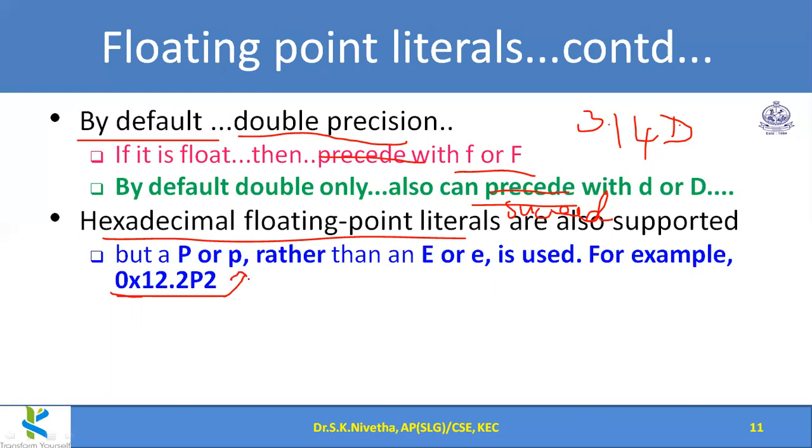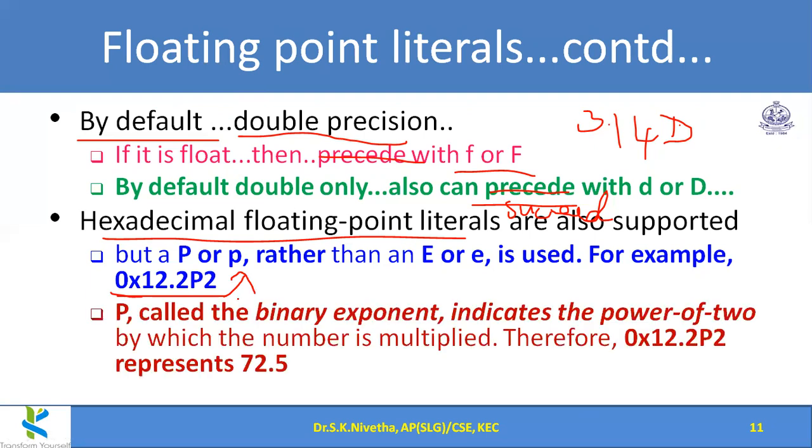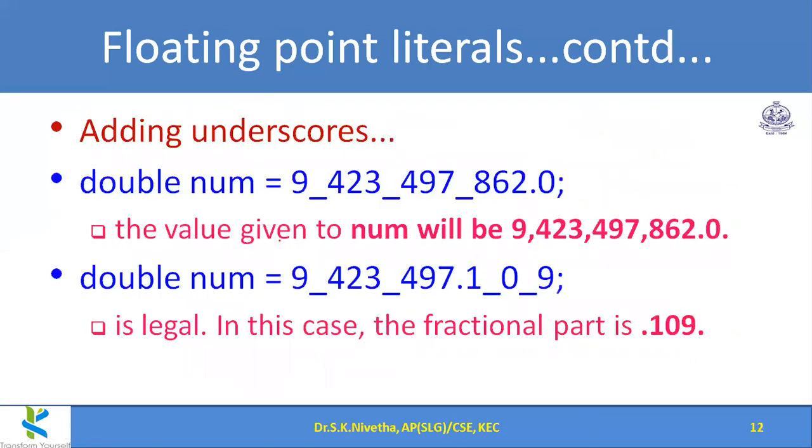We have to give it in the program, so you can remember this. And P is called the binary exponent, which indicates the power of 2 by which the number is multiplied. So therefore, this 0x12.2P2 represents 72.5. So this you can remember. These are the considerations you should remember regarding floating point literals.